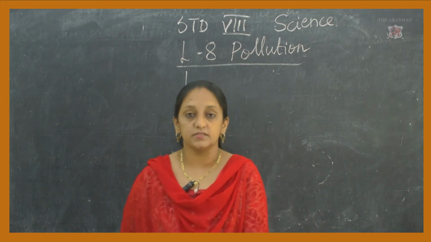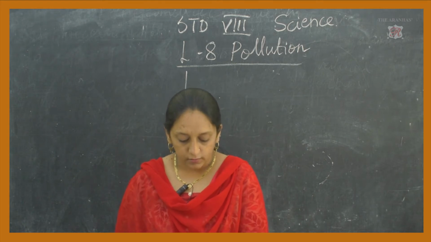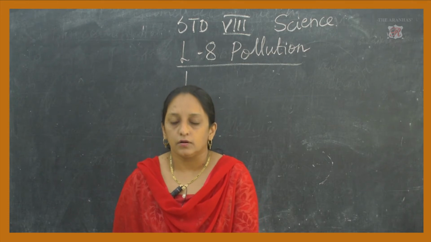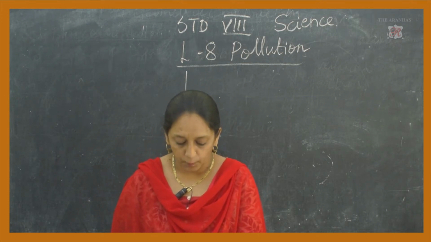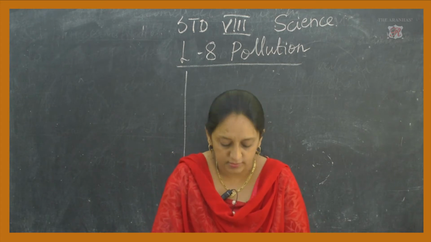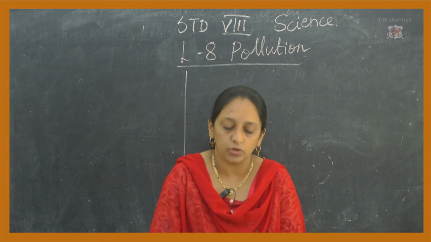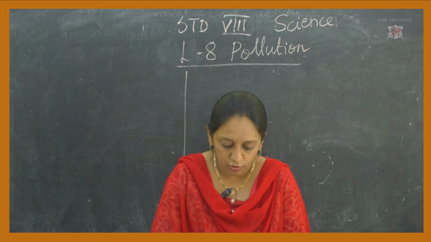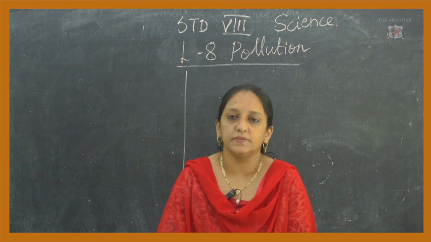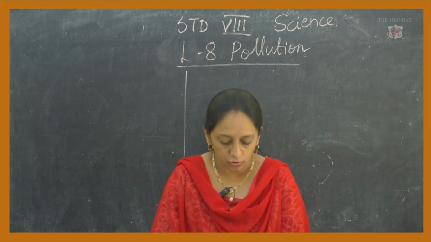And there are some other reasons of water pollution like disposal of human waste. Human waste, the drainage system and all is not proper, and because of that it spoils the water bodies and thus cause water pollution to a large extent. Then washing of clothes in the river water and all. This you are learning since 5th standard. Pictures are given. People are washing clothes in the river water.